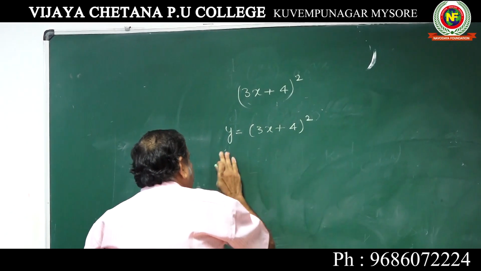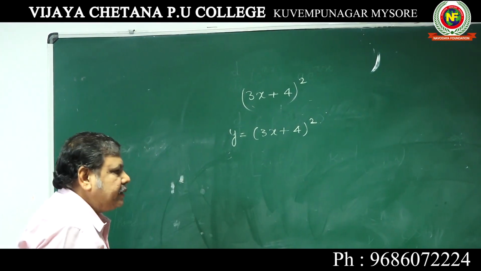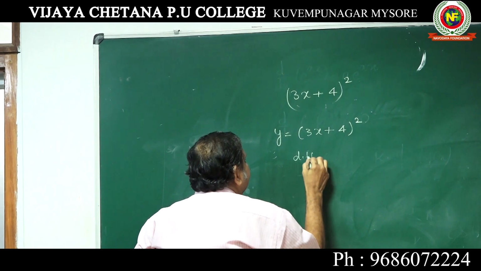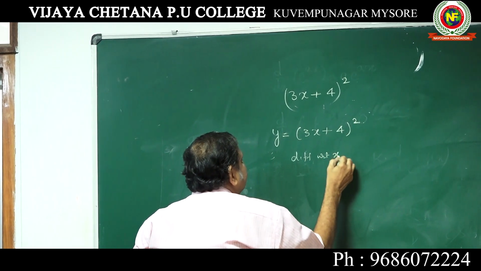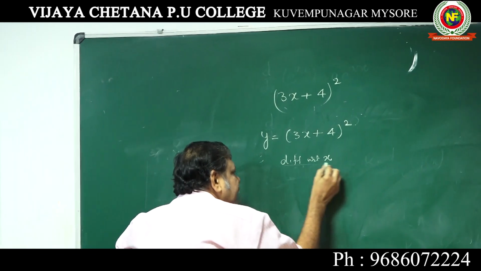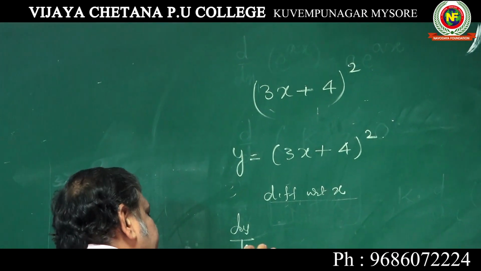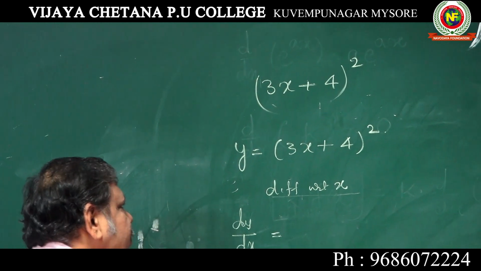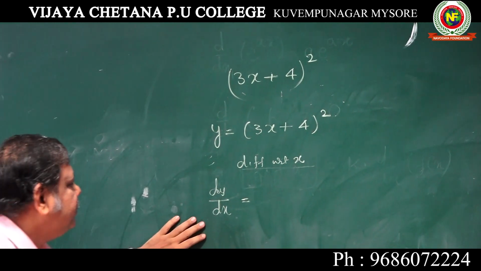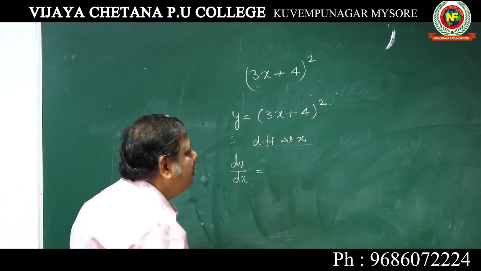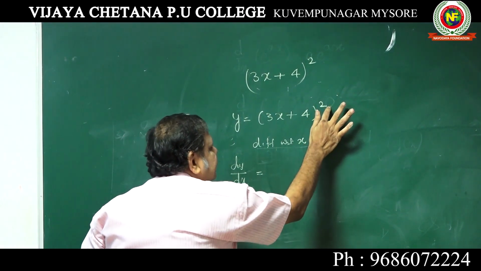Keep y as (3x plus 4) square. Now differentiate with respect to x. Once you differentiate with respect to x, on the left side you should write dy by dx. Here, see, two functions are involved. One is this and another one is this.